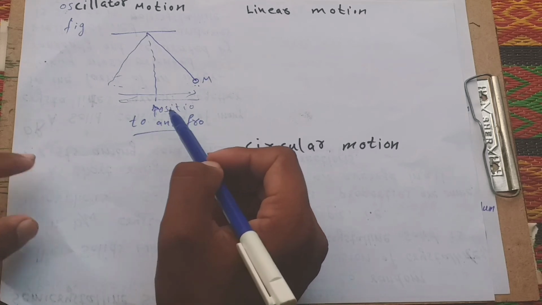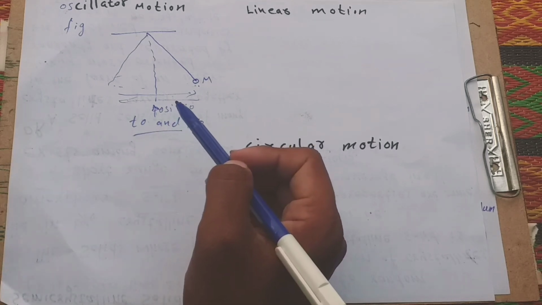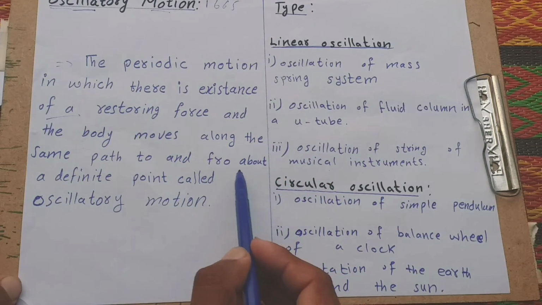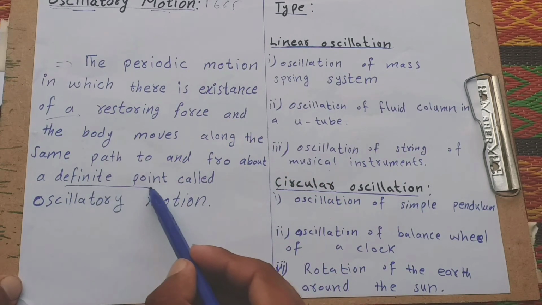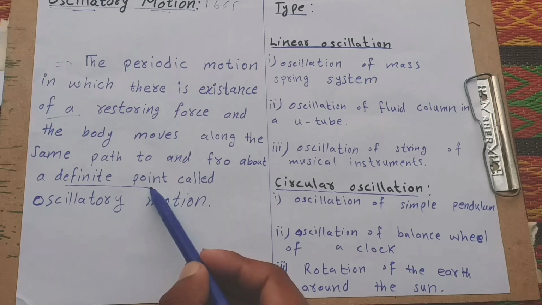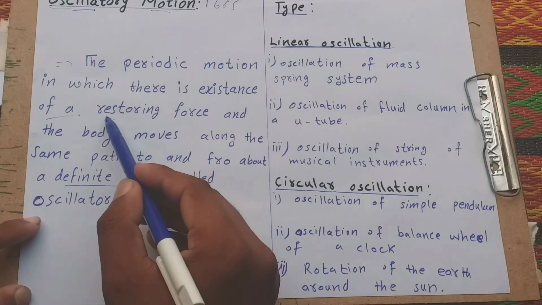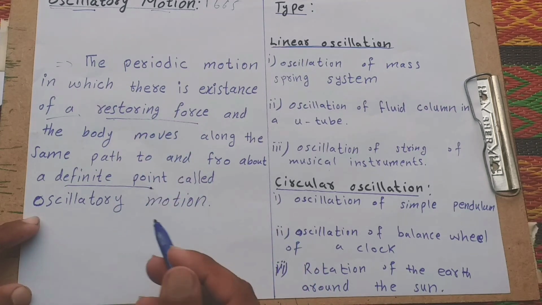This is called oscillatory motion. Understand? That definite point means the mean position or equilibrium position.